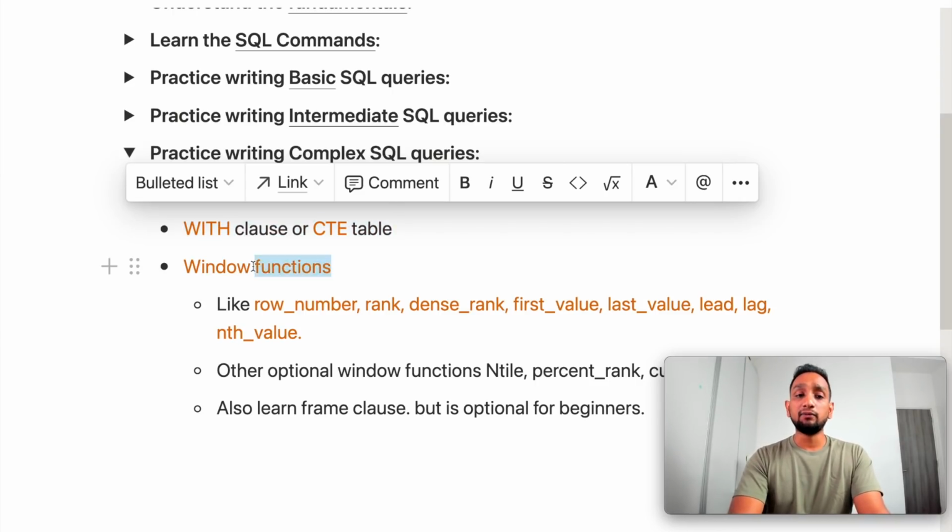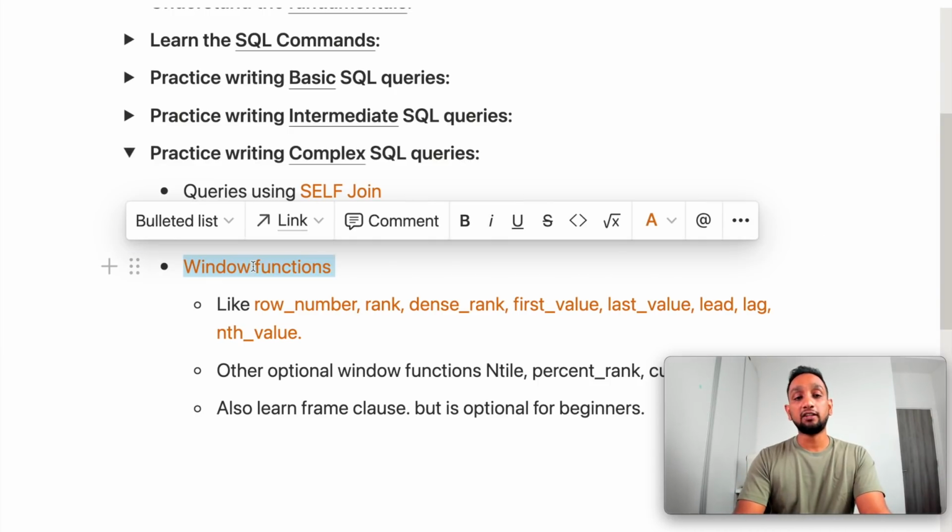And finally, one of the most useful concepts in SQL is window functions. Now, if you want to say that you are able to write complex SQL queries, then window functions are something that you cannot escape. Now, there are several types of window functions.